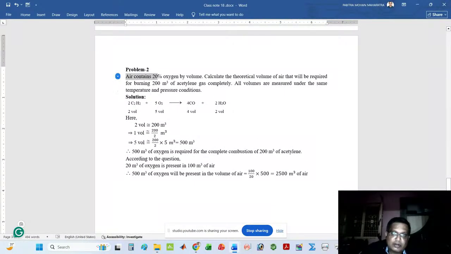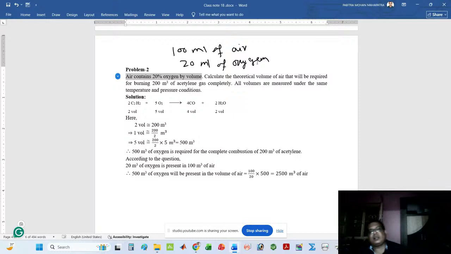Here, air contains 20% of oxygen by volume. What is the meaning of this sentence? If you take 100 ml of air, then only 20 ml of oxygen is found, and the rest is other gases, like nitrogen, carbon monoxide, as you choose. You can think: air contains 20% oxygen by volume means if you take 100 ml of air, then 20 ml of oxygen is found.